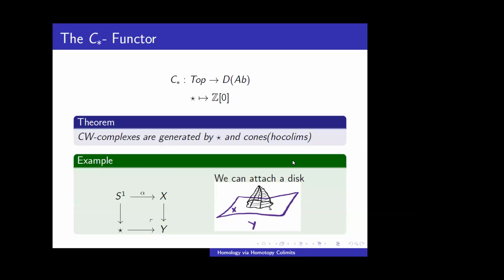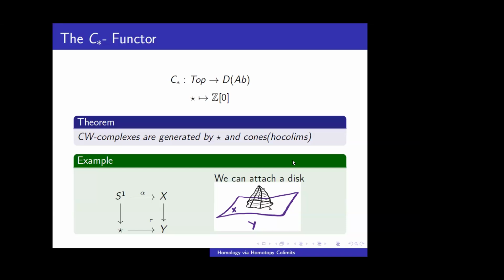And our C star maps a point to exactly the Z0 complex. You know that the homology of a single point is concentrated at 0 in Z, and we can see that CW complexes are completely generated by this one single point and the cone of this.